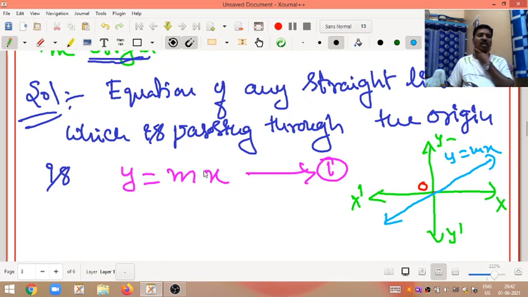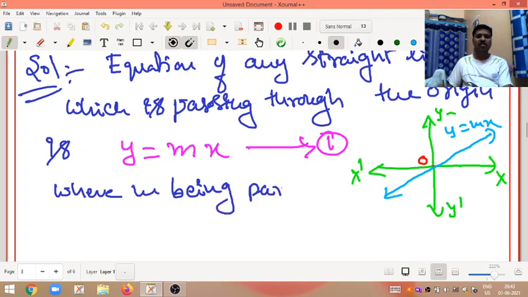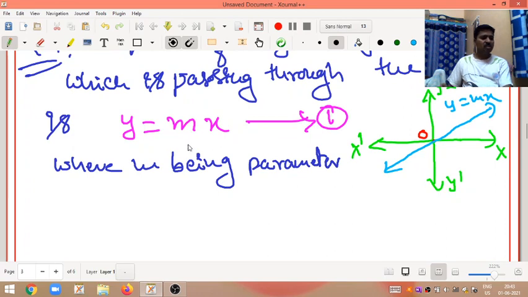How will we get the differential equation? Here m is what? Arbitrary constants, being constants. Just a second. Here m being parameter, or arbitrary constants being parameter. Understood? So now we want to find the differential equation of this line. Okay. So how will we get this?